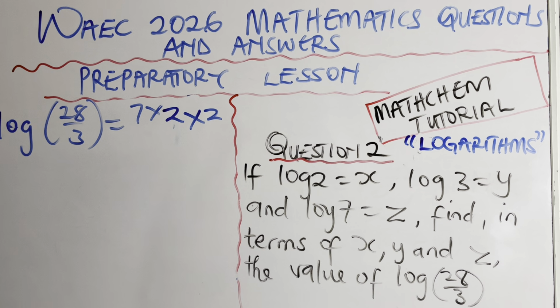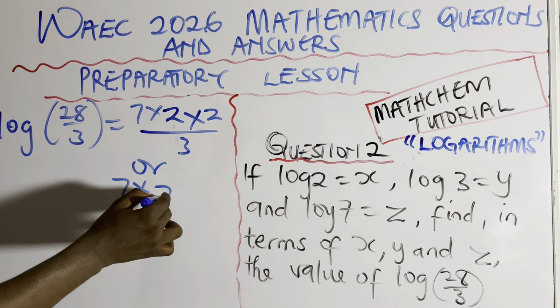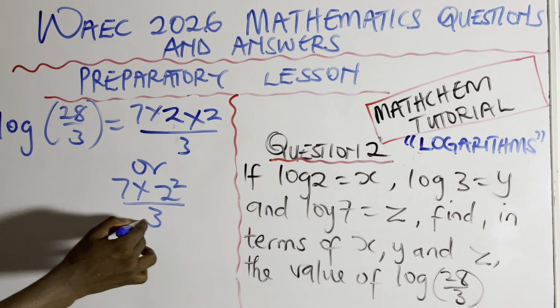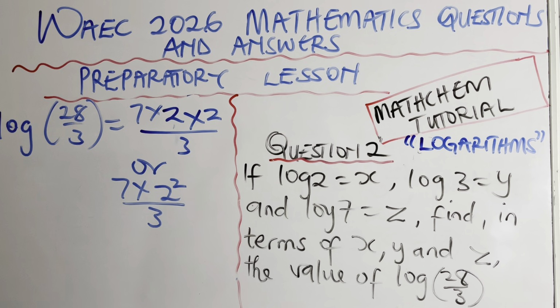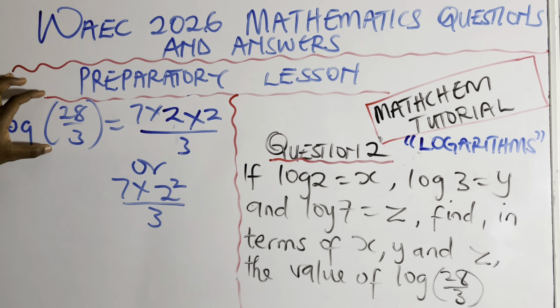Or I should put it in this way: 7 times 2 squared over 3. If I say 14 times 2, you can see that there's nothing like 14 here. So 14 is not in what they gave me. What they give me is just log 2, log 3, and log 7. So I must express this in the form of what they give me on the board, in the question. That's the principle behind this kind of thing.